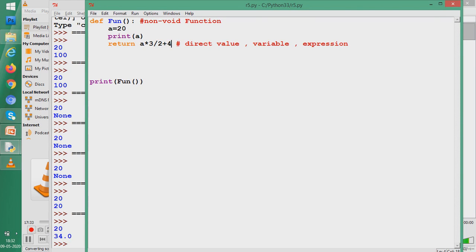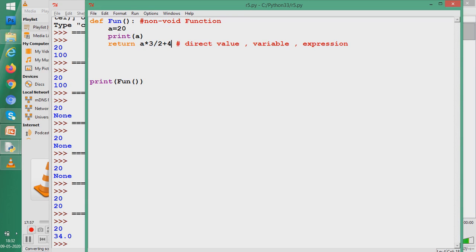Now students, how many values are we returning here? One value. We are returning one value. C and C++ students had the capability of returning one value from a function. But Python is something different. In Python, I can return more than one value.